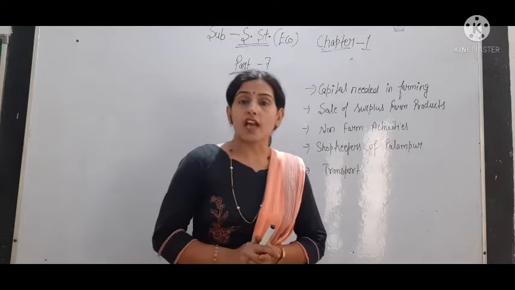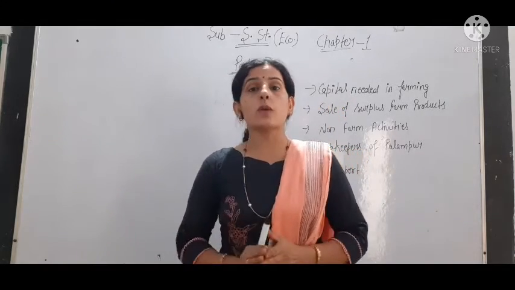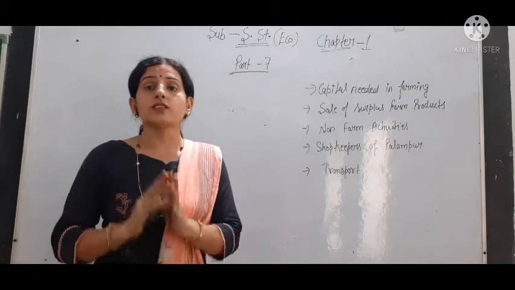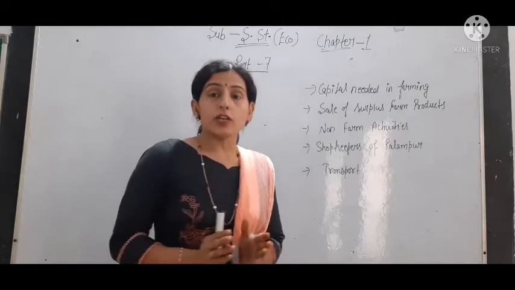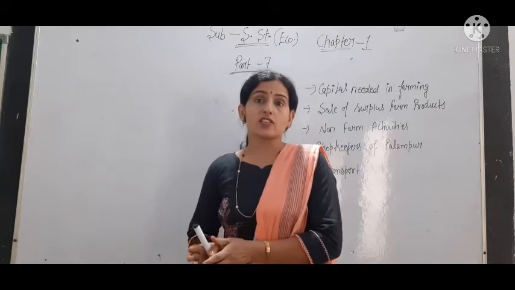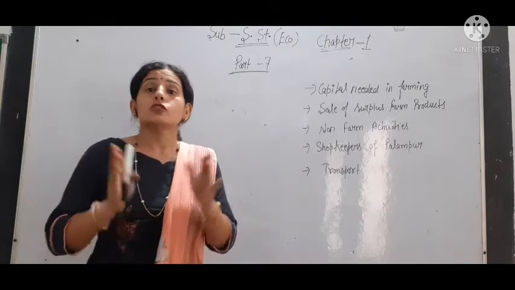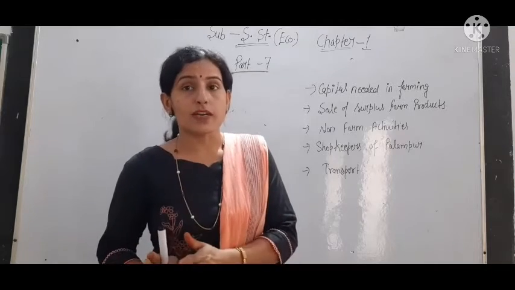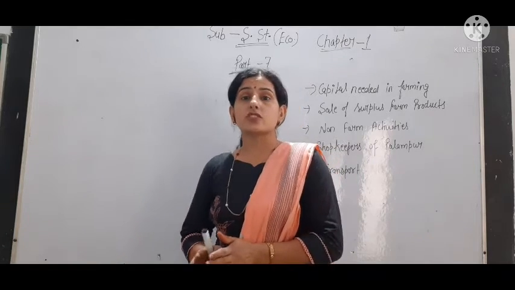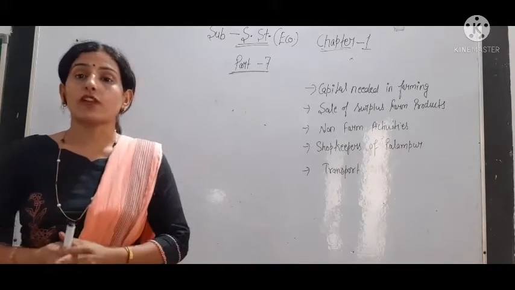So the name of the chapter is the story of village Palampur. In this chapter we talk about the introduction of the story, that what is the basic purpose of the story. The main purpose of the story is to introduce us to the factors and process of production, what are the factors of production and what type of economic activity takes place in an economy. Okay, so all these things, like factors of production, the process of production, and the organization of production, are told to us through a story. That is the story of village Palampur.